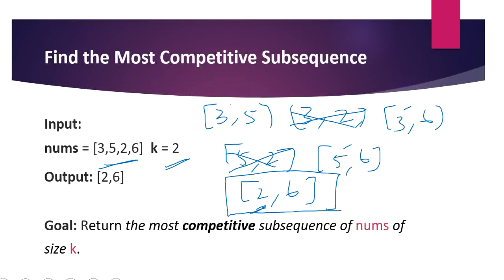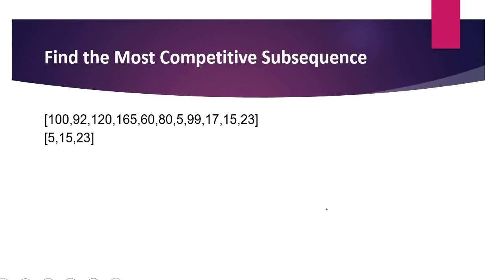To understand this problem further, I am going to give a few more examples. Let's see our first example, where I have given an array of integers. We are going to form a subsequence of size k, that is 3 in this case, and find which is the most competitive.